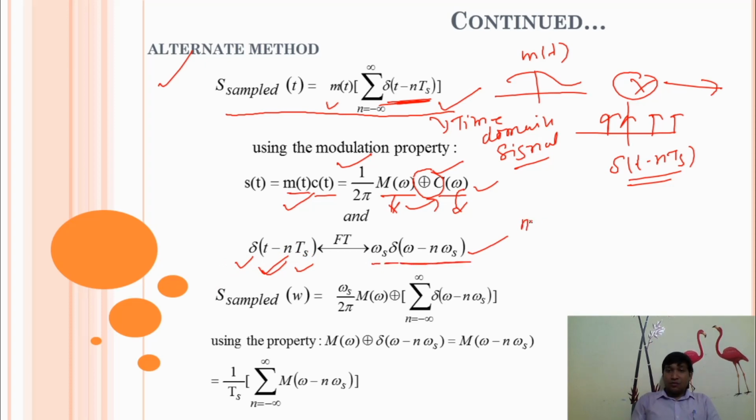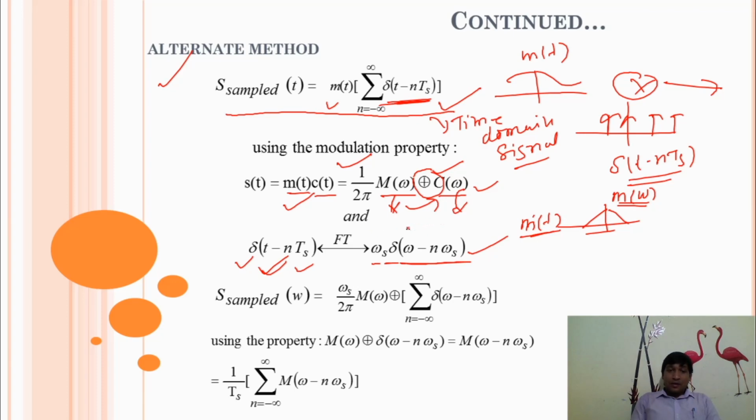And the Fourier transform of m of t, the message signal, is M omega. Both are well derived in the previous slide.